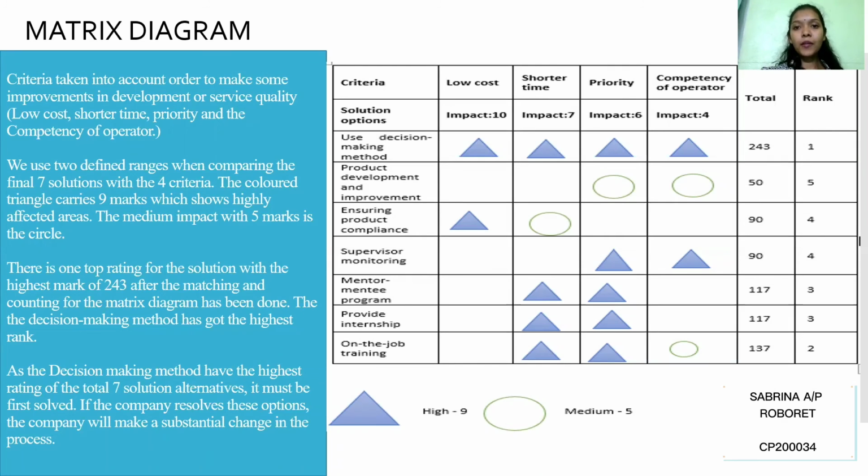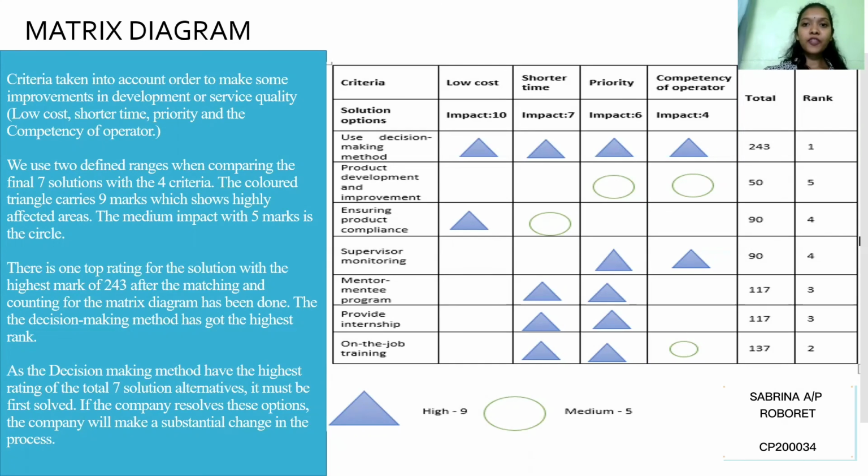The impact, as you can see, low cost has the highest impact. Next is shorter time with 7 impact, priority with 6, and the lowest impact is for competency of operator. We use 2 defined ranges for comparing the final 7 solutions with 4 criteria. The colored triangles, which carry 9 marks, show highly affected areas, whereas the medium affected areas are shown with green circles, which carry 5 marks.